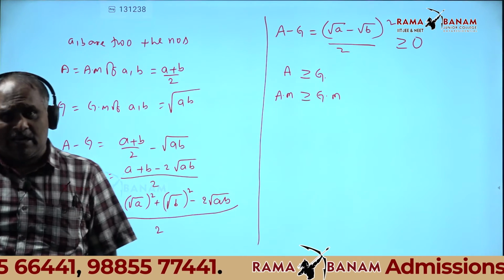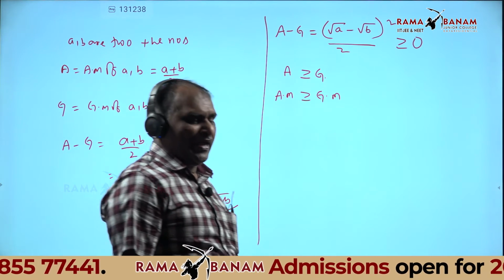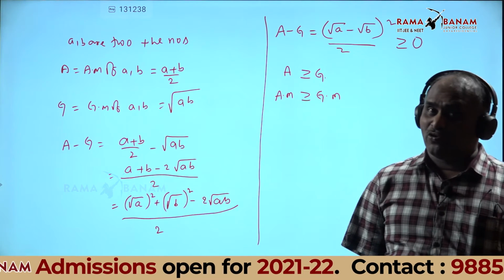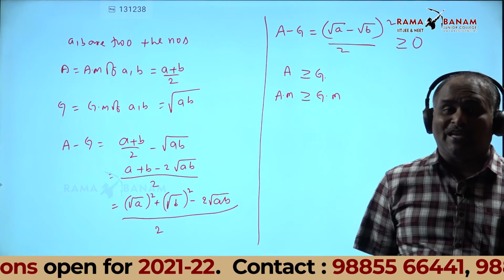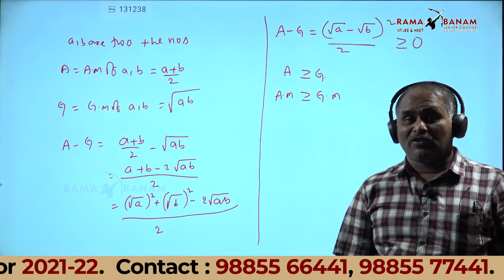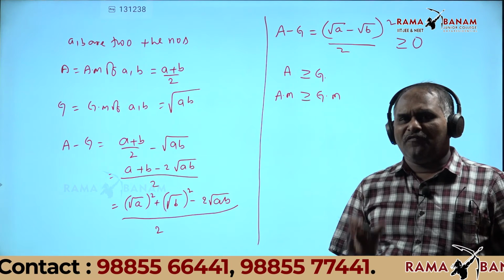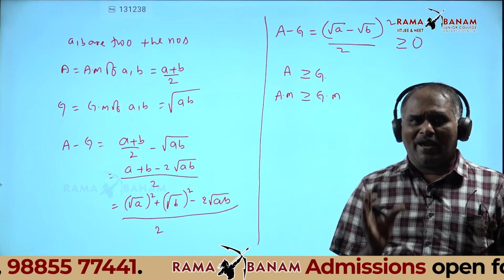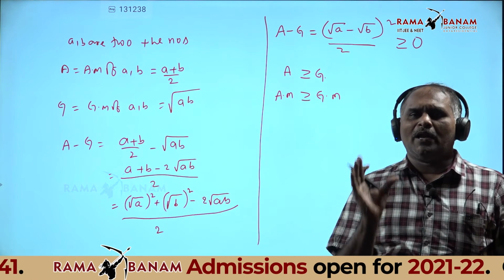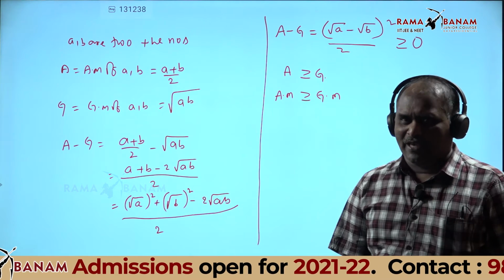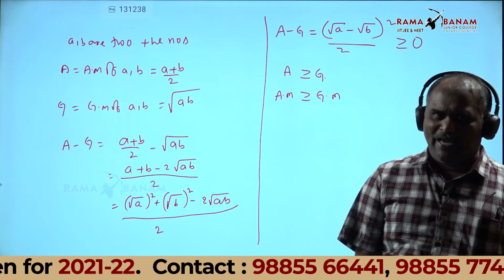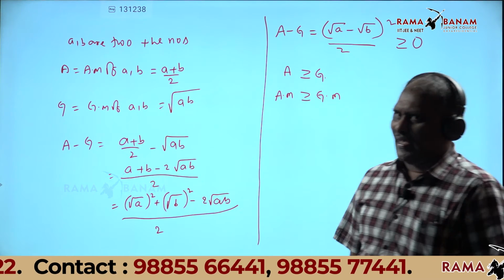You know that result, but you don't know where to apply it or how to use it. That's why, lesson 1: if any question asks for a minimum or maximum, use this by observation. Suppose for example x and 1 by x.